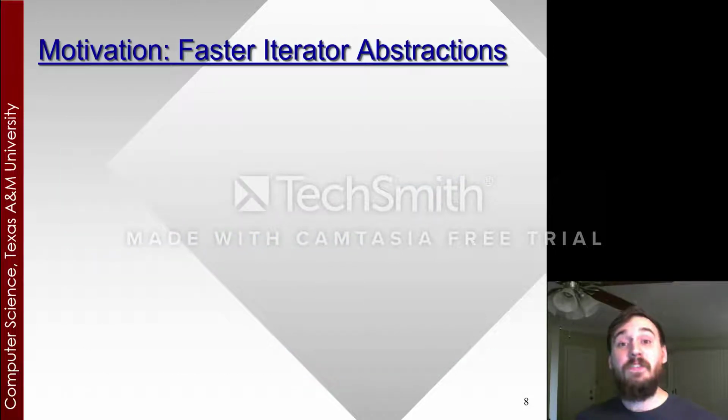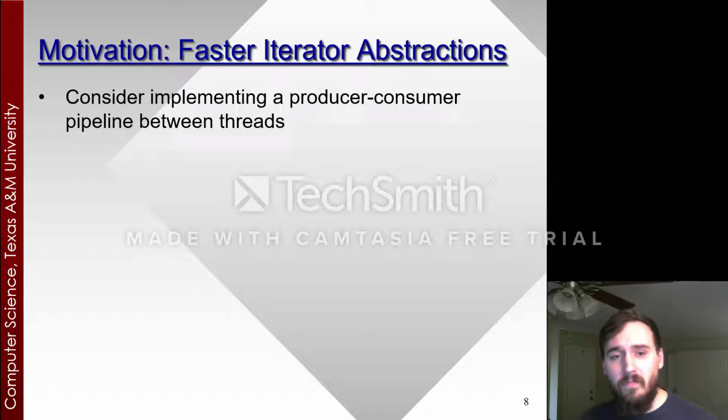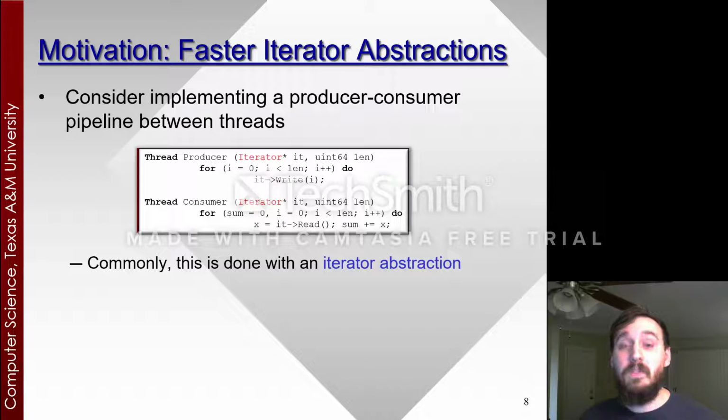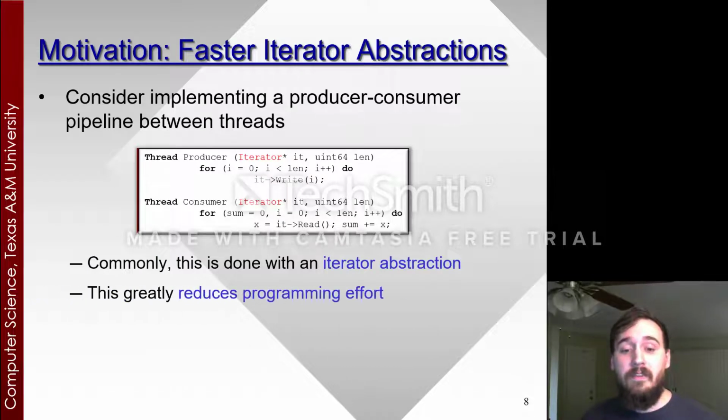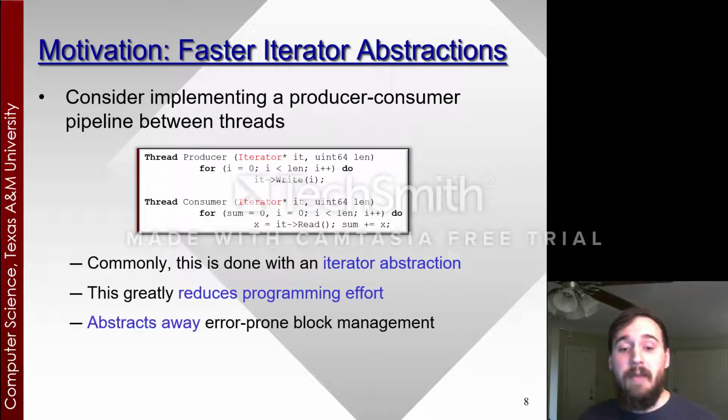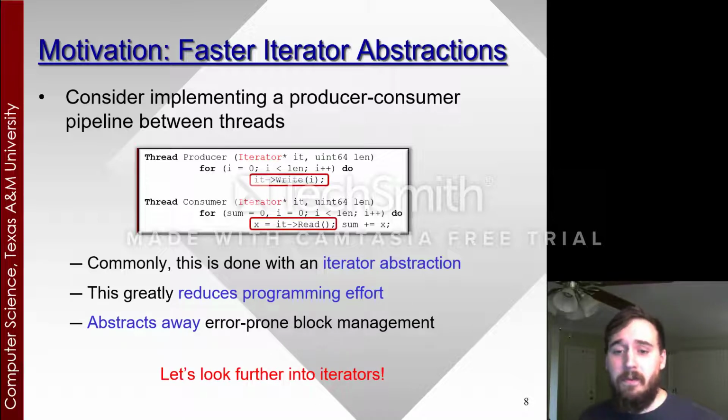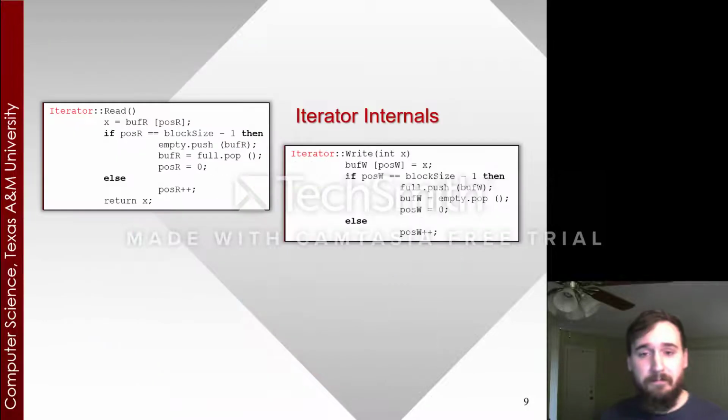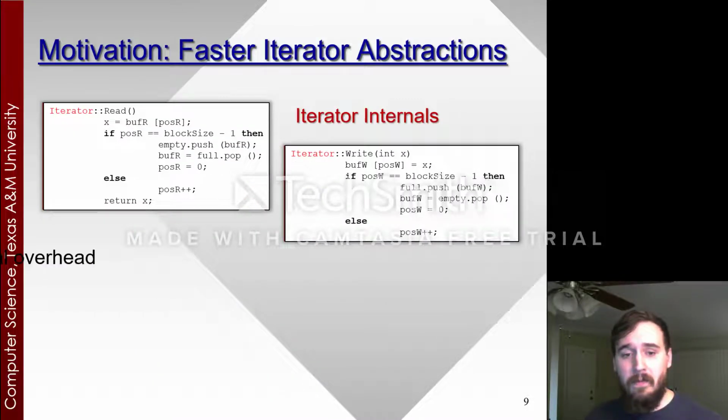So moving on to faster iterator abstractions. Consider implementing a producer-consumer pipeline between threads. Commonly, this is done with iterators. These greatly reduce programming effort by abstracting away error-prone block and pointer management. So let's look further into the read and write functions used by iterators. Here are their internals.